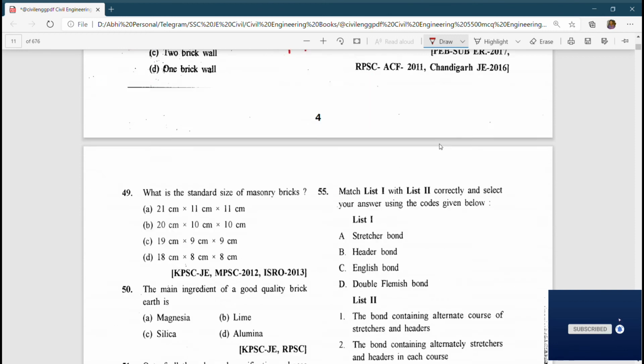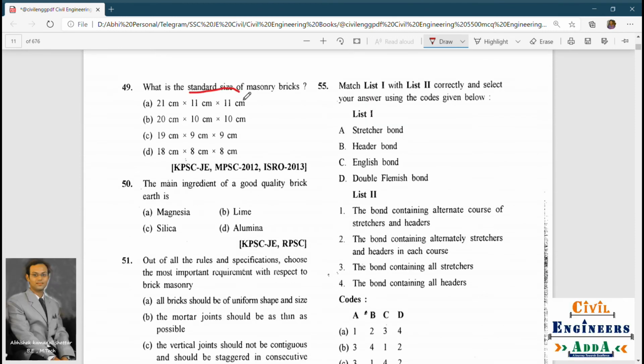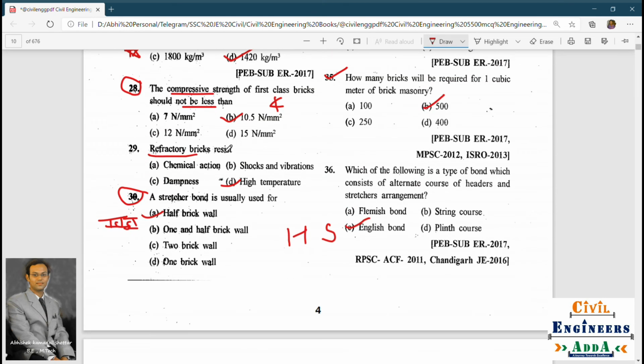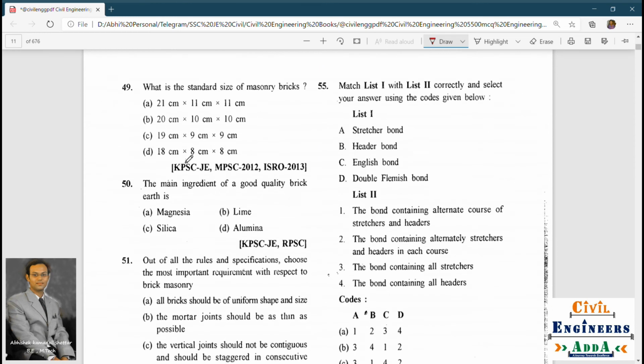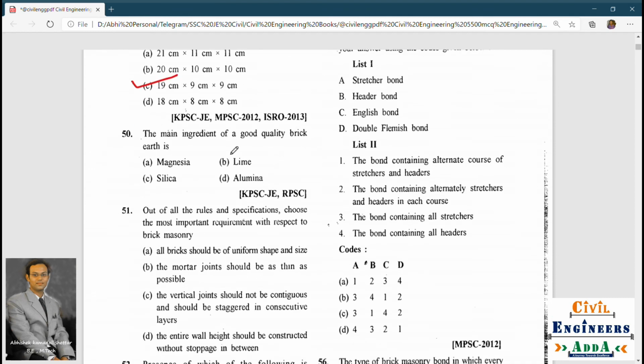Okay, next one. What is the standard size of masonry brick? We all know the masonry brick standard size. What is the standard size? So the answer is 19 into 9 into 9 centimeter. 19 into 9 into 9 centimeter is the answer. Okay, KPSC it is asked.